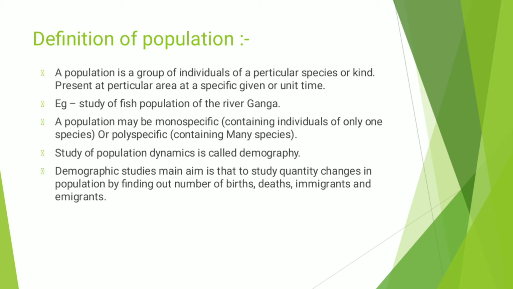The population means the group of individuals of a particular species in a given area or in a unit time, that we call a population. A population may be monospecific, that is, it contains only one species, or it may be polyspecific, meaning it contains many species. The study of population dynamics is called demography.